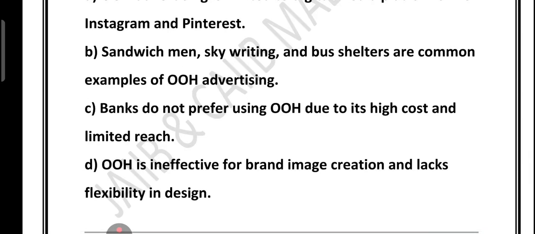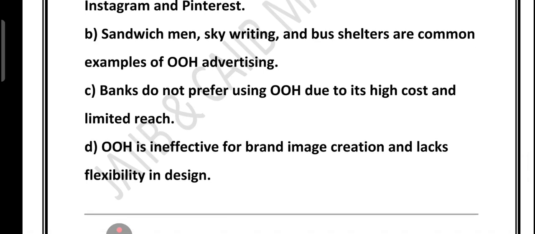What about option C? This is incorrect because in reality banks widely use OOH because it has huge reach. A billboard near a busy road is seen by thousands of people every day. Also, compared to continuous digital ads, OOH is economical in the long run because one hoarding can stay there for weeks or months. What about option D? Option D is also wrong. OOH is actually very effective for creating a strong brand image because people see it repeatedly every day while traveling. Also, it is flexible in design. You can make a creative poster, an eye-catchy neon sign, even a 3D billboard. So this statement is totally incorrect.